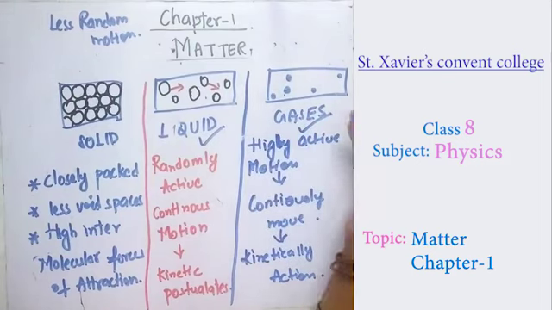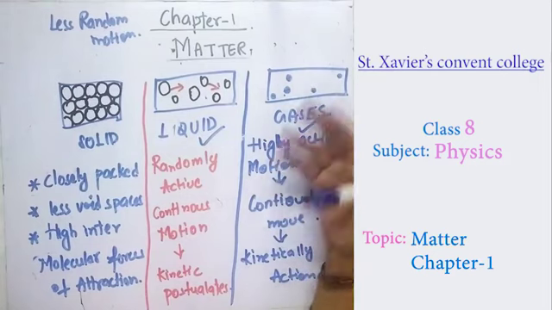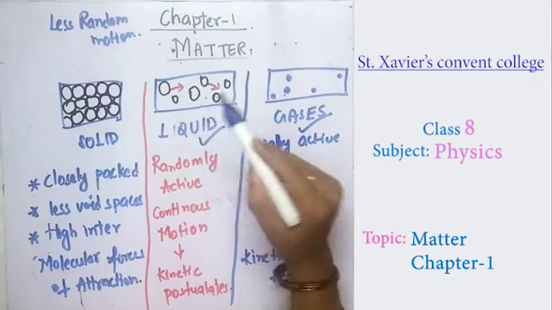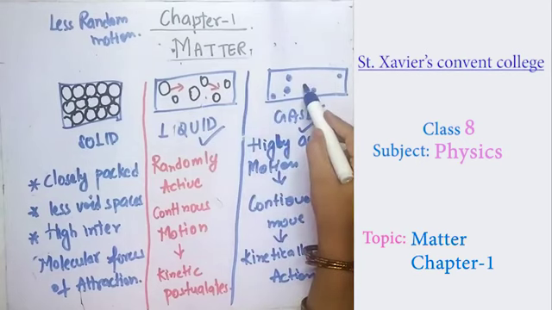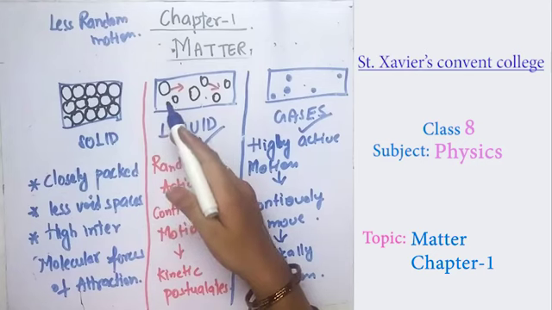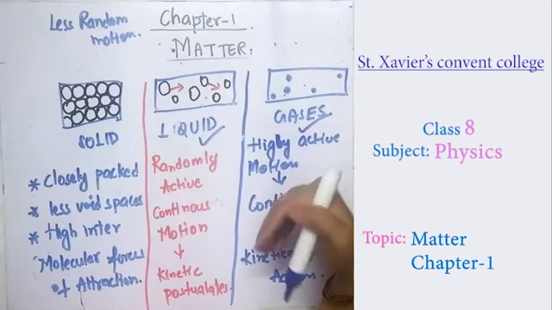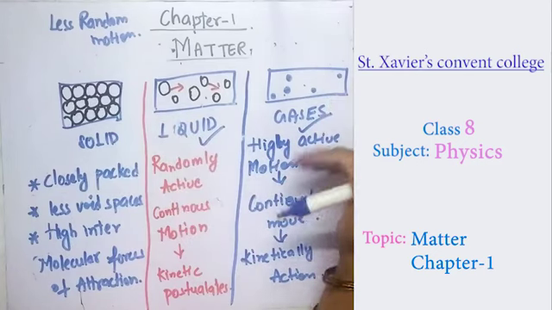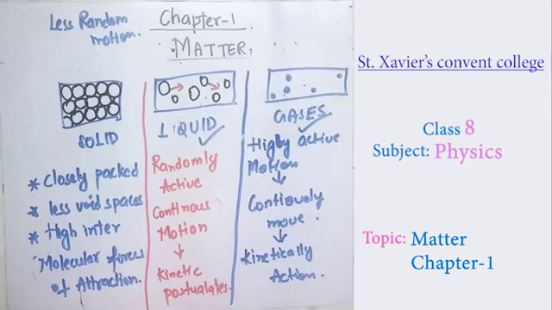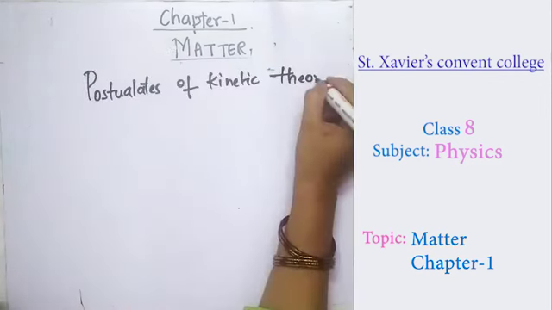What is the reason? The molecules in the liquid and in the gases have a random motion to move from one place to another. They are kinetically active, they have a continuous motion, and then they follow the kinetic theory postulates. So in the next topic, we will discuss the postulates of the kinetic theory.